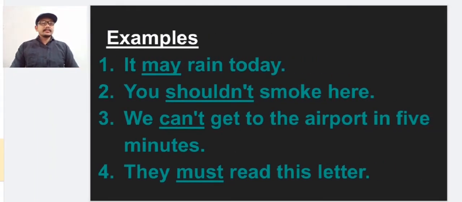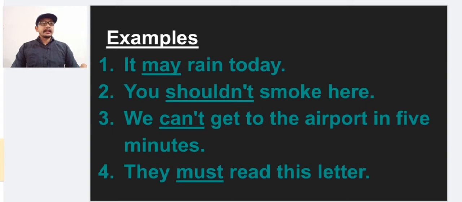Let us see some examples. It may rain today. Here may is the modal verb used, and it just gives the meaning of prediction. It is not giving 100% surety. It just gives the prediction, just 60% or 70% chance that it can happen. It may rain today.